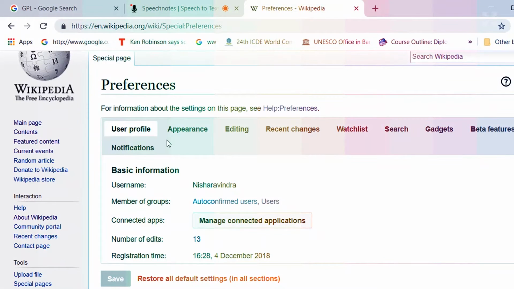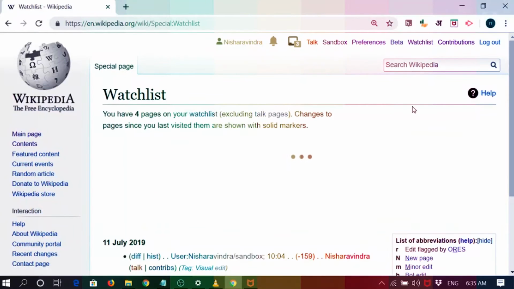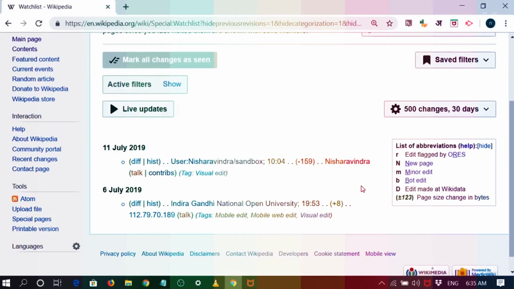The next is beta. There are certain features, as I said that it is open source, people are contributing to the website as well. So there are certain beta features available, which we can discuss later on. Watch list: if there are certain pages, say I have contributed to an article, and people are contributing to it, and I want to follow whosoever is contributing, I'll mark that page as watch list. So any changes on that page will come as notification. So you can add pages you are interested in to your watch list.